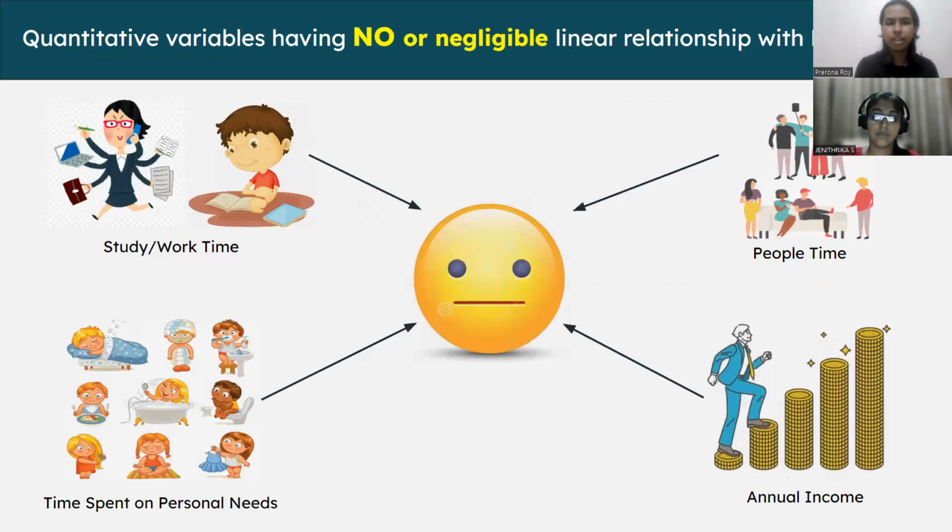So these are the variables which have no effect on happiness as such. One of them is study and work time. Then there's people time. People time is the condensed measure we used in the constrained data set, which was the maximum of time spent with friends, family, and partner. Then there was time spent on personal needs, which also included sleeping and personal hygiene and everything. And then there's annual income, which also does not have a linear relationship with happiness.